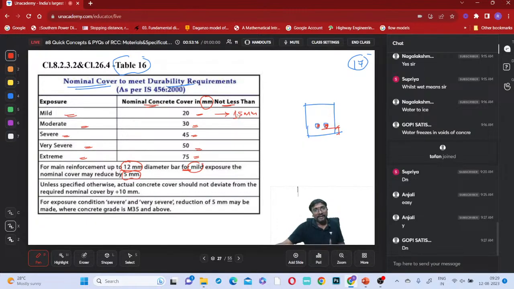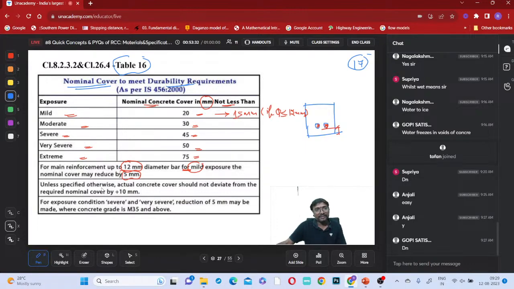If what condition? If the diameter is less than or equal to 12 millimeter. For this mild exposure, a minimum cover of 15 millimeter also you can maintain, no problem, right?